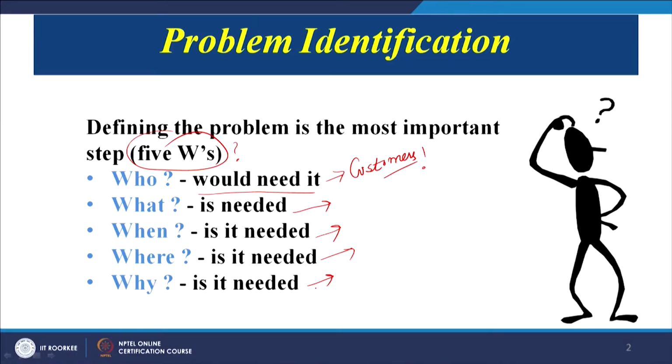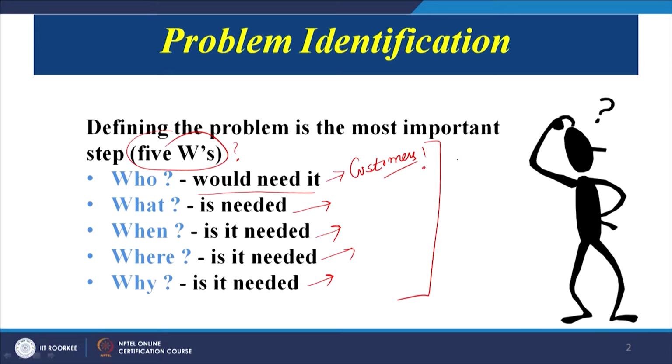So sometimes we may always question why this product is needed. If we are able to find out a suitable answer why it is needed, we will get an idea about the product, that what product can help us to answer this question. So normally I must say that there is a questioning technique that will help us to identify our problem. What is required, when it is required, where it is required, why it is required, for whom it is required. So when we start questioning each and everything, we will definitely generate ideas through our creativity, which we have already seen.